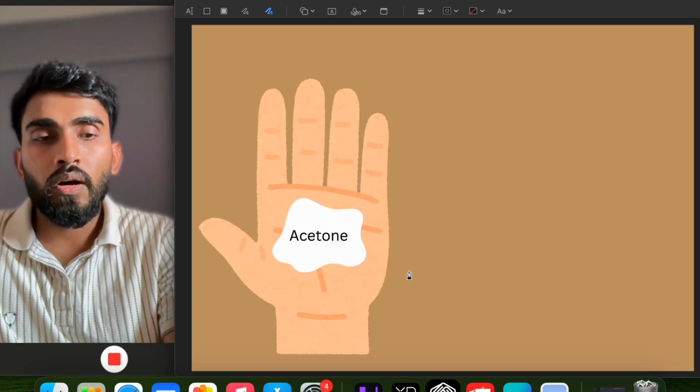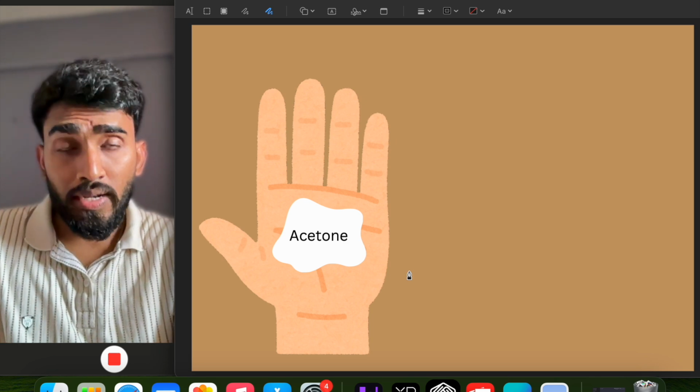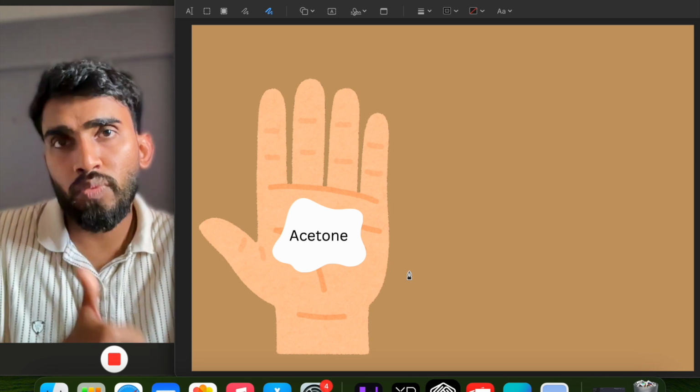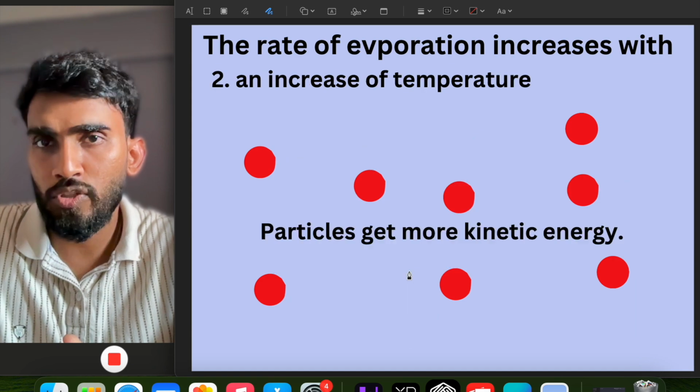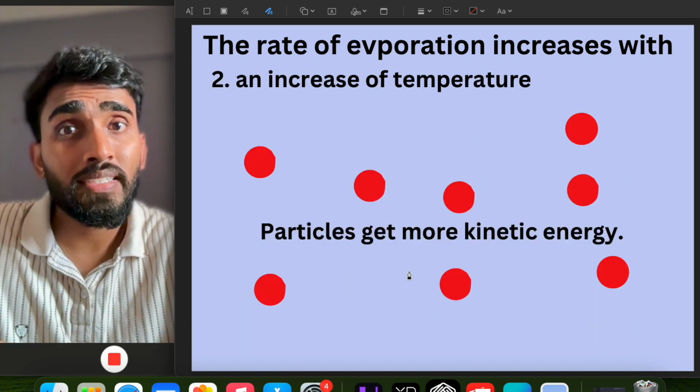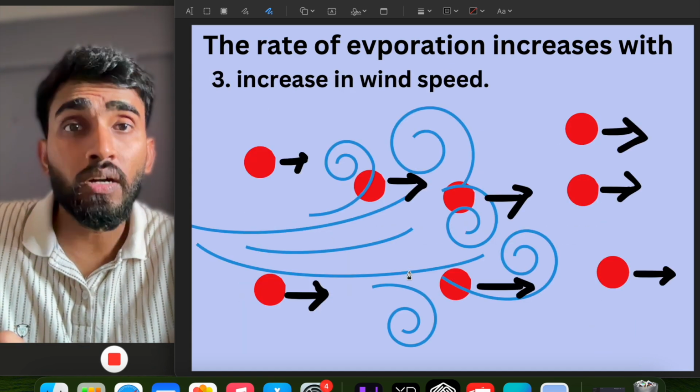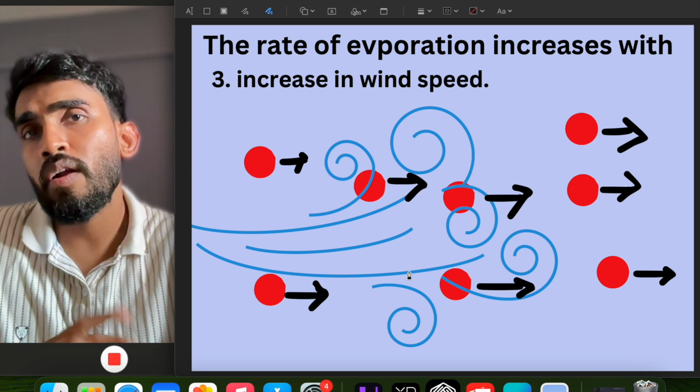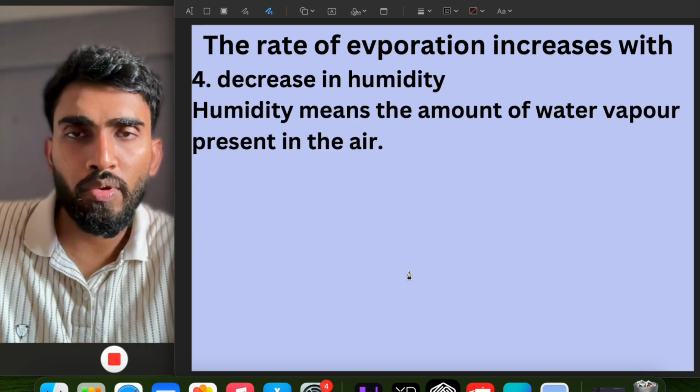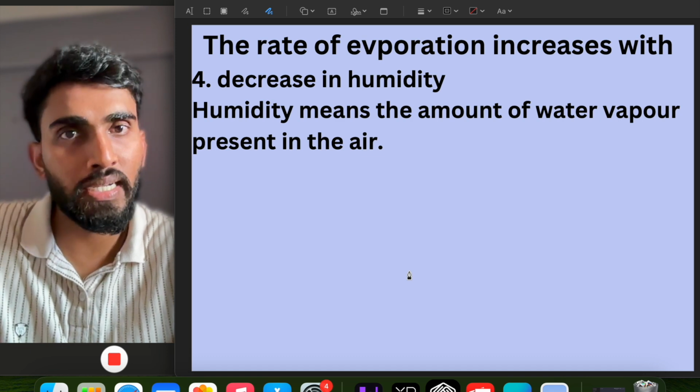So we saw that the rate of evaporation increases with increase in, first of all, surface area; secondly, increase in temperature; third, increase in wind speed; and fourth, decrease in humidity. Three things increase, one thing decreases.